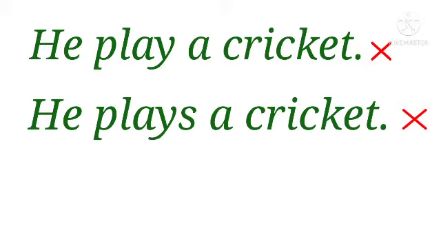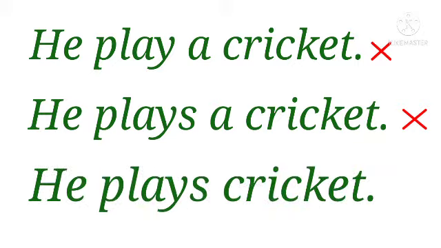Now, is this sentence correct? No. Cricket is the name of a game, so we should not write an article before the name of a game. So "He plays cricket" is correct. Tense knowledge is not enough to make a sentence correctly; you must have complete knowledge of articles also. So let's see where we use articles and where we omit articles. Let's move on to the topic.